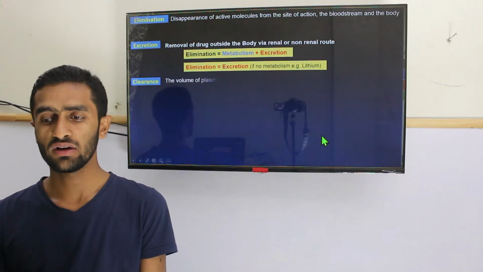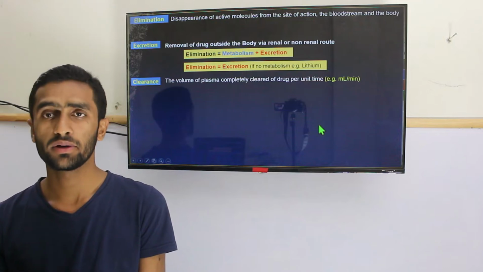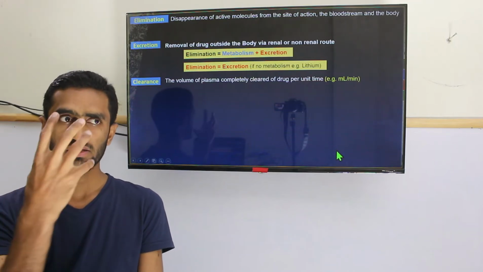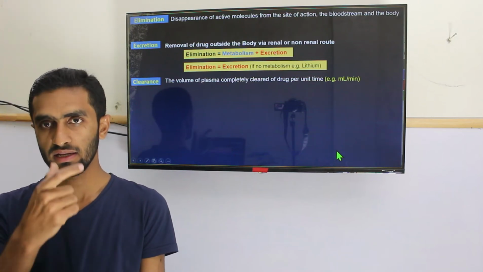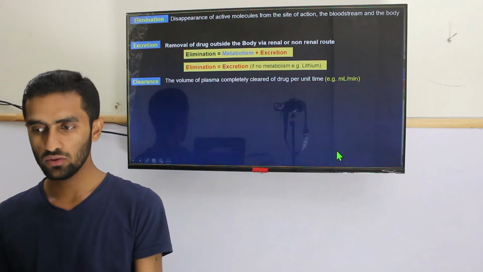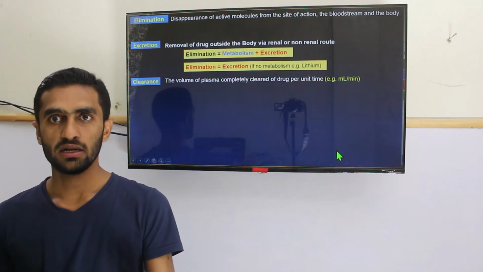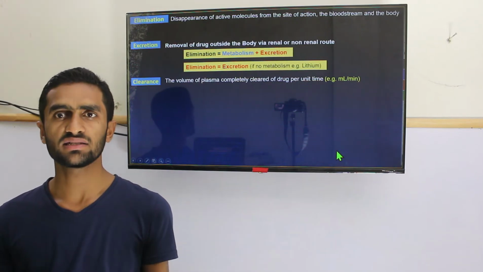What is clearance? Clearance is actually the volume of plasma completely cleared of the drug per unit time. How much volume have you cleared in the unit time? For example, if you have cleared 2 liters, what was the concentration of the drug? That doesn't matter.